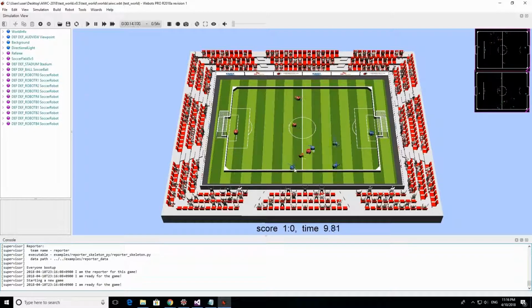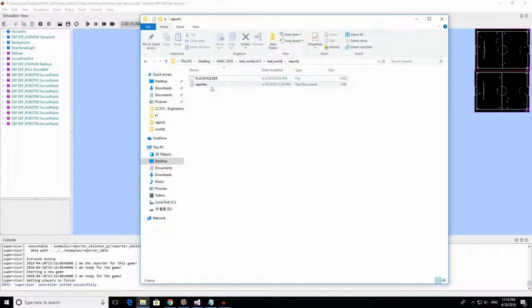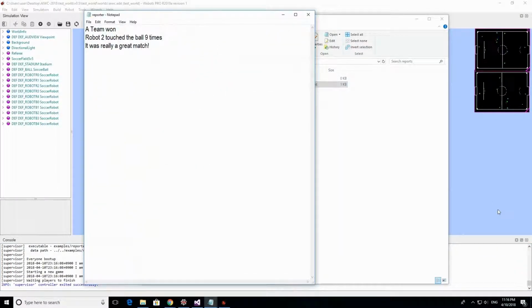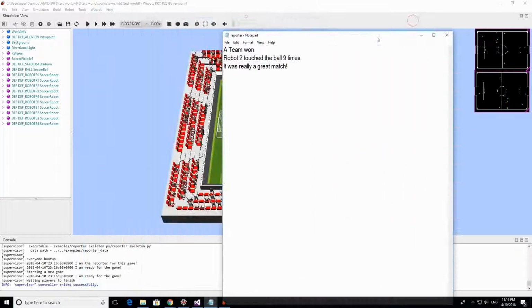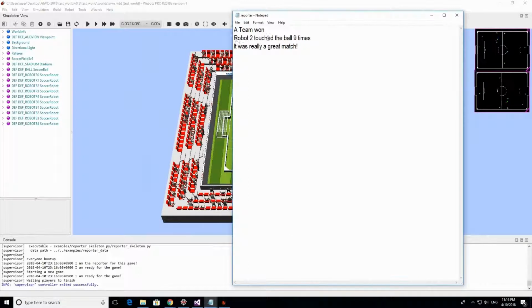All of this is gonna be appended as information for our report that you're gonna see here soon. We're gonna stop the simulation here and check our report. So you see here that our team won this last simulation. The score was 1-0. And it said that the robot touched the ball 9 times during the game, and it was really a great match.